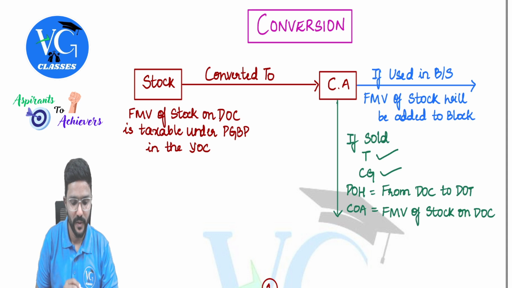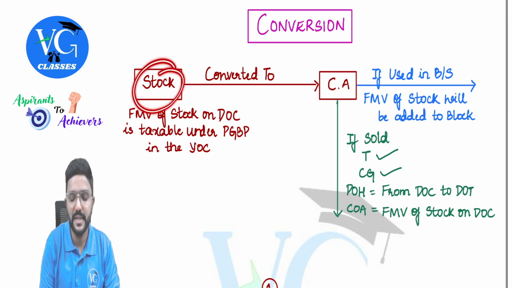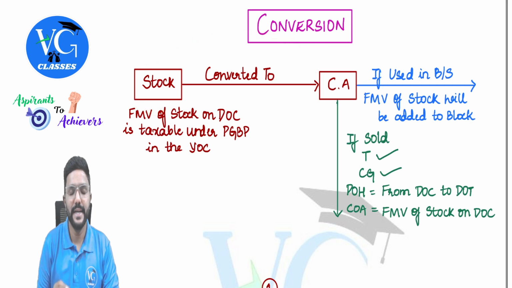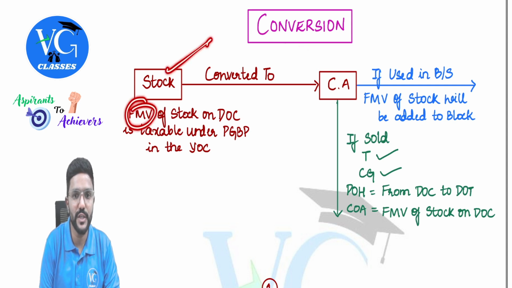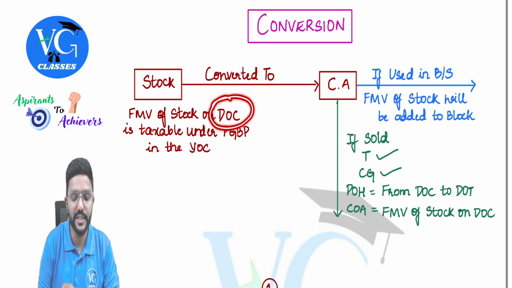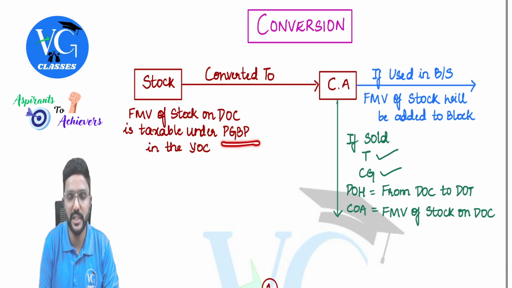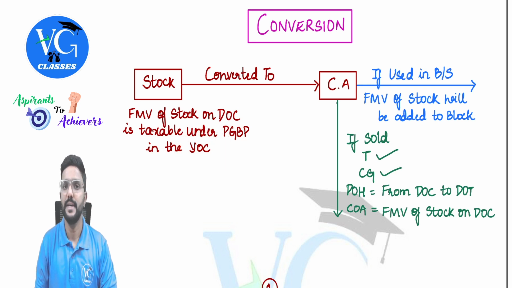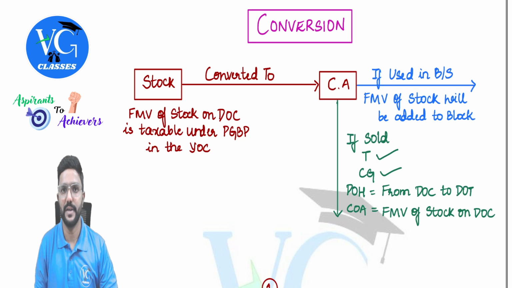If the stock is converted into a capital asset, it is taxable under the head PGBP. Sir, what amount is taxable under the head PGBP? The fair market value of the stock on the date of conversion is taxable under the head PGBP. When, sir? In the year in which it is converted.